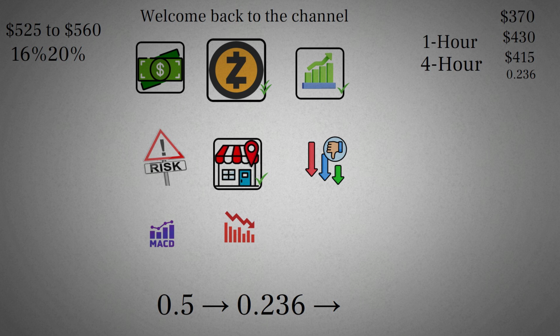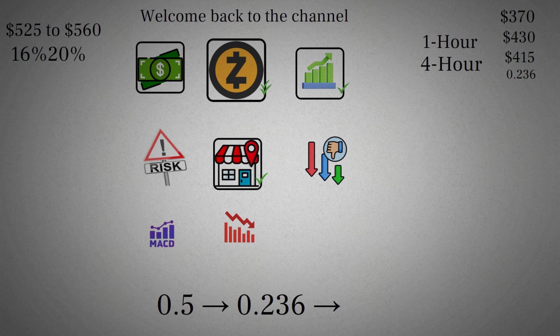Falling wedge structure. Dash is currently trading inside a descending falling wedge, which is a historically bullish reversal pattern. These patterns often resolve with a sudden breakout, strong upside momentum, and formation of a higher low. Very similar to what happened in mid-November, but potentially on a larger scale.